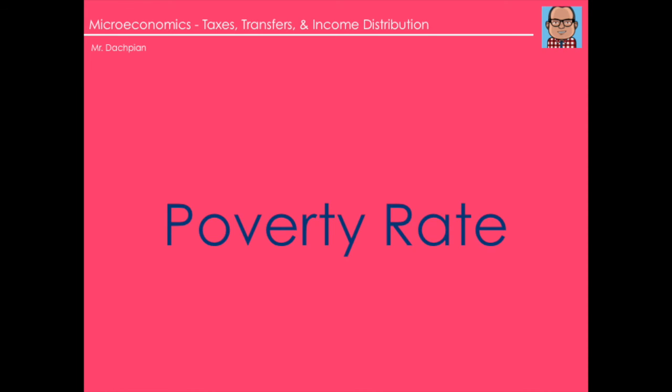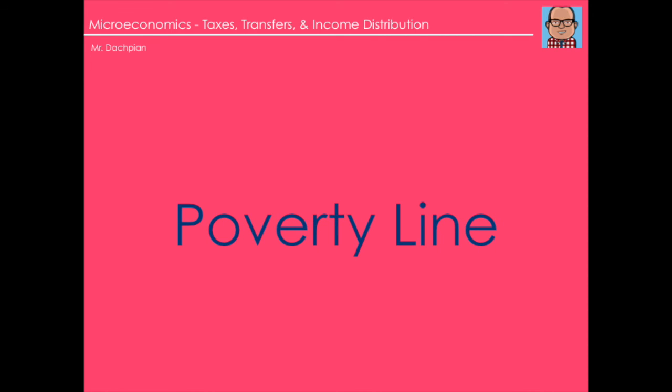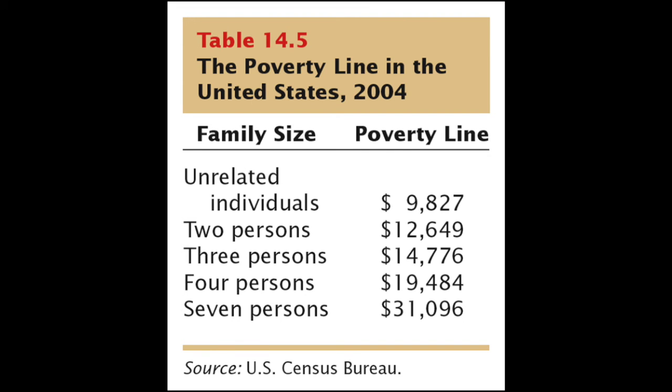Poverty rate is the percentage of people living below the poverty line. The poverty line is an estimate of the minimum amount of annual income required for a family to avoid severe hardship. The poverty line is based on data that families spend 1/3 of their incomes on food. It is calculated as 3 times the Department of Agriculture's estimate of the amount of money needed to purchase a low-cost, nutritionally adequate amount of food, adjusted for the size of the family. This table shows the poverty line for several family sizes in the year 2004 in the United States.